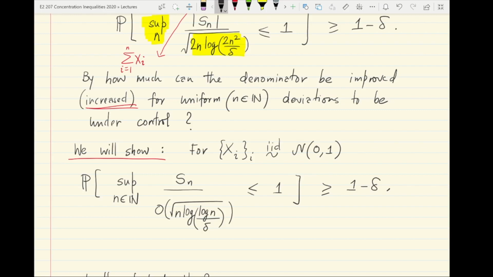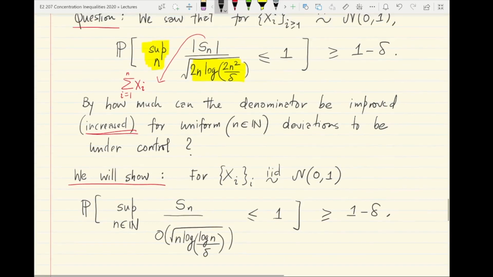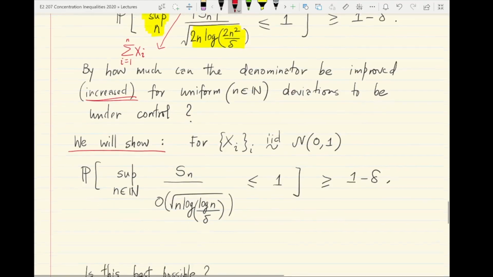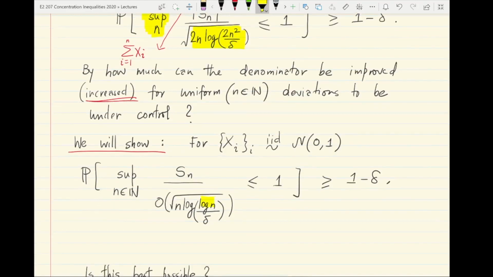This is the result that we will be able to show in contrast to the previous result. Instead of the polynomial n sitting inside the log, which is roughly equivalent to log n, we will be able to actually get a log log n deviation as a multiplier for the square root n. And if you think about it, this log n compared to the n squared on top is an exponential improvement.